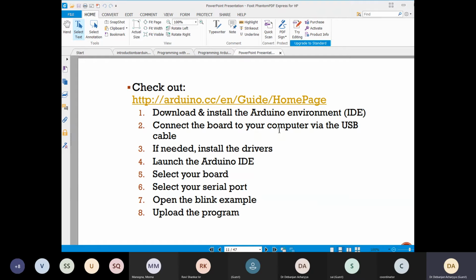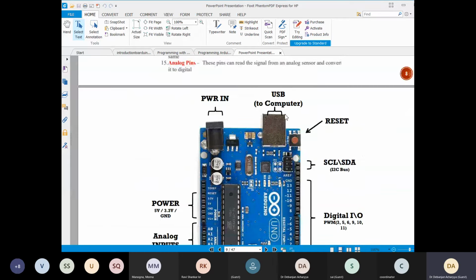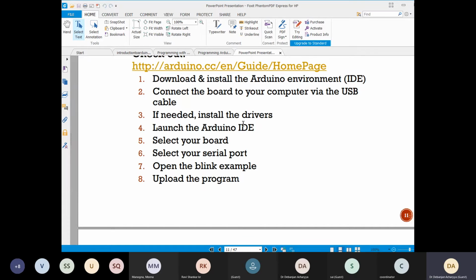Then connect the board to the computer via USB cable. As I told you, from here. Here, just plug your USB cable to this port. Then if needed, it will automatically show you that some drivers need to be installed. So just click on it. Then launch the Arduino IDE. See, Arduino IDE is the software for Arduino programming.